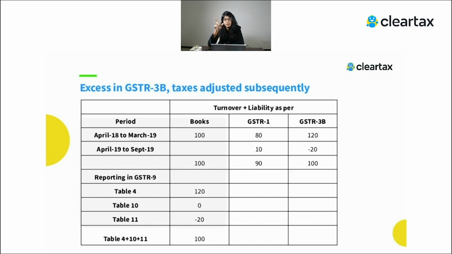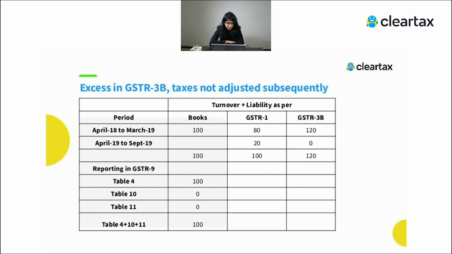You have paid, so we are talking about table 4, which actually comes from 3B. So we'll show as per 3B, which is 120 rupees, in table number 4, but in table number 11 the 20 we have already adjusted will be shown as a figure over there, so that the net amount matches with your books of account. So this is how we need to report if you have paid the extra but have adjusted that subsequently.